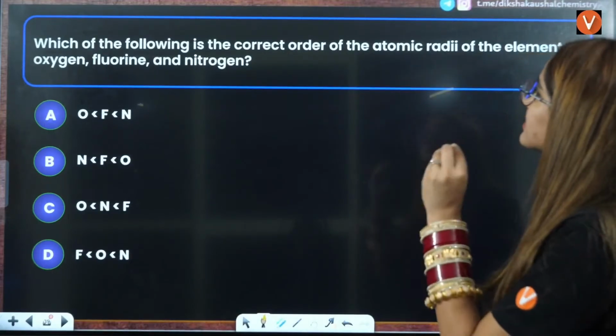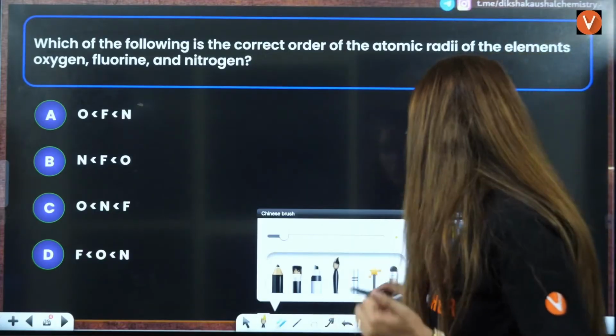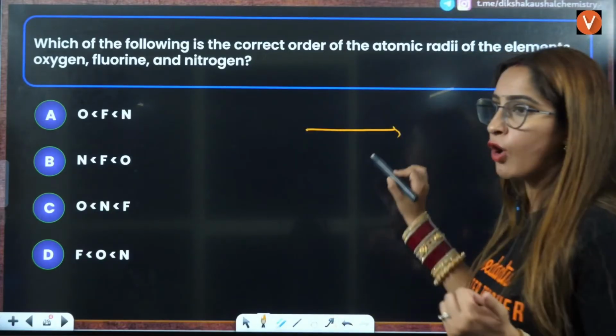Which of the following is the correct order of atomic radii of elements oxygen, fluorine and nitrogen? See, we know that along the period atomic radii decreases.